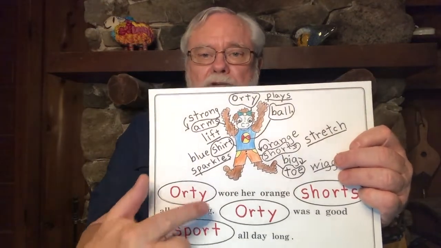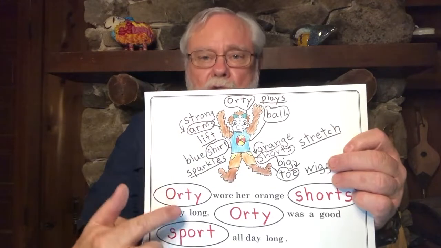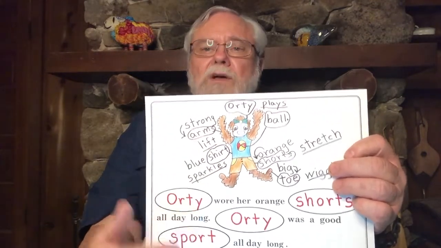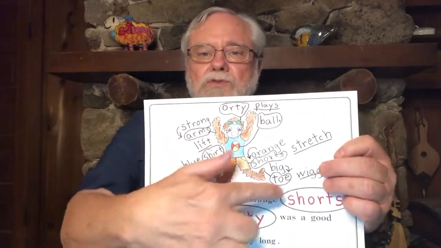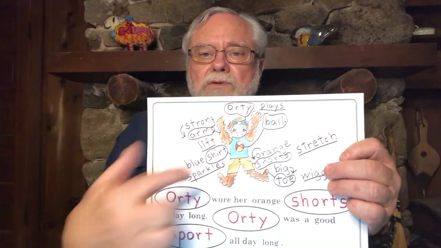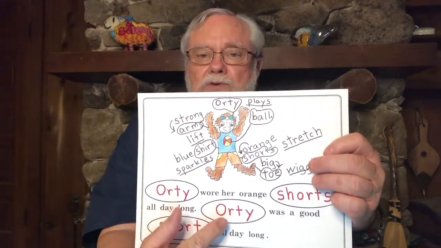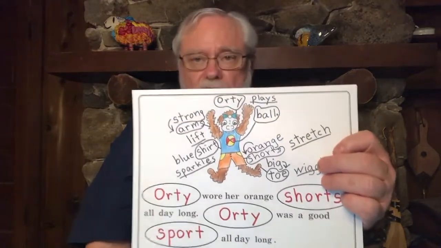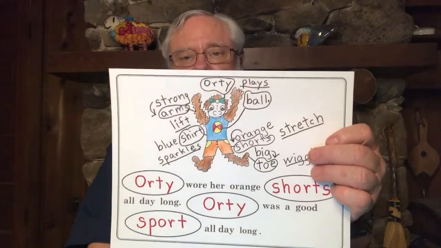Ready? Orty wore her orange shorts, orange shorts, orange shorts. Orty wore her orange shorts all day long. Orty wore her orange shorts, orange shorts, orange shorts. Orty wore her orange shorts all day long. Then the second part goes, Orty was a good sport, good sport, good sport. Orty was a good sport all day long.